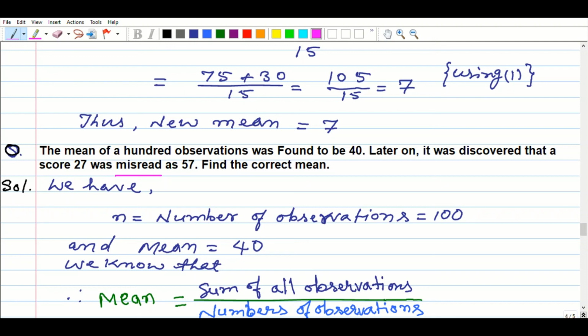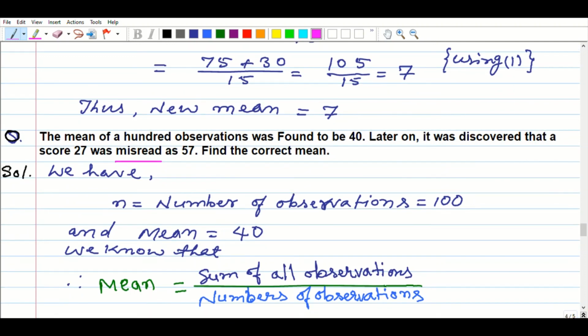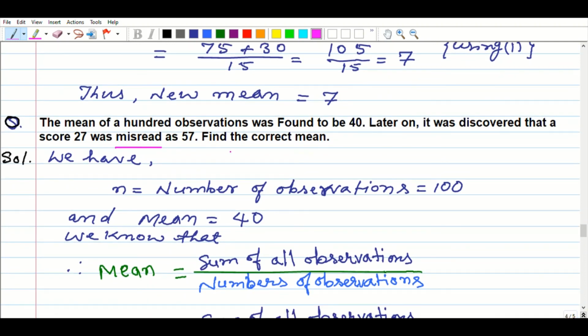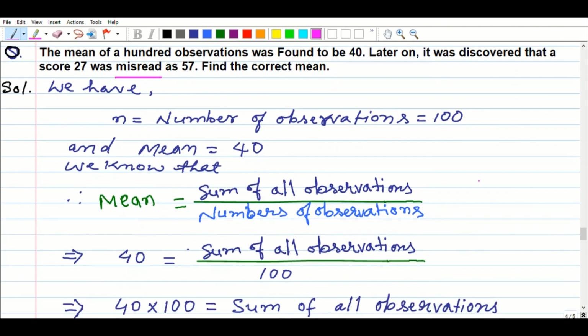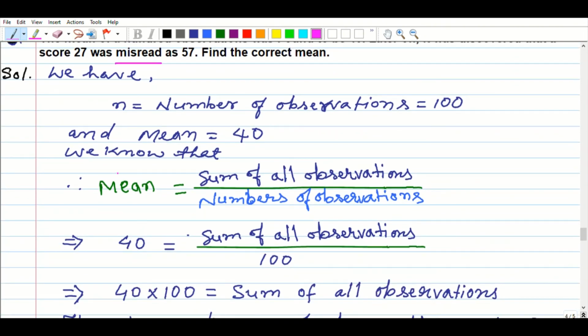Okay, so now let us write the solution first. After that, write: we have n equal to the number of observations, already mentioned in the question, 100, and mean equal to 40. So we know that mean equals the sum of all observations divided by the number of observations. The mean is already given, 40.